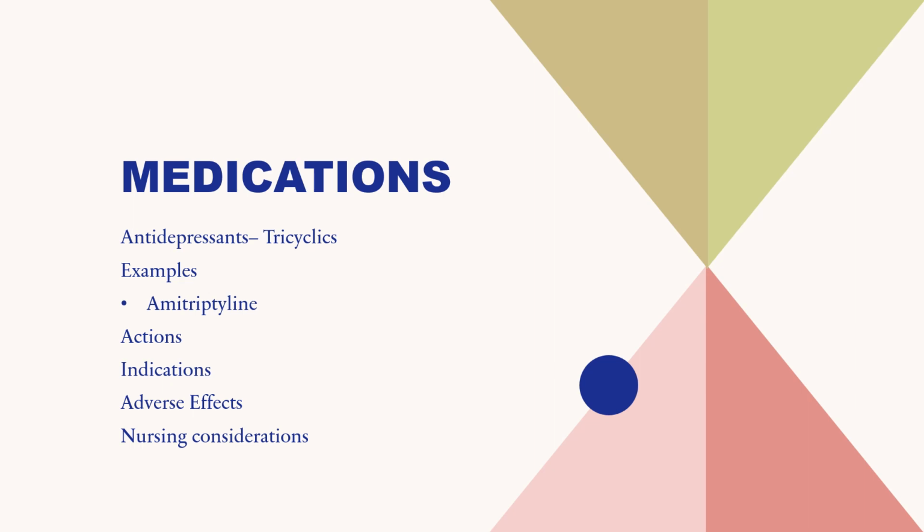Orthostatic hypotension, you see that again. Also, they may have some urinary retention. And again, look at the drug indications and nursing considerations as well, and be able to recognize some of the nursing considerations for that classification. And then the next one, you want some herbal medication. I gave you two examples that you want to look at, St. John's wort and melatonin. Look at some of the indications for that, adverse effects as well.